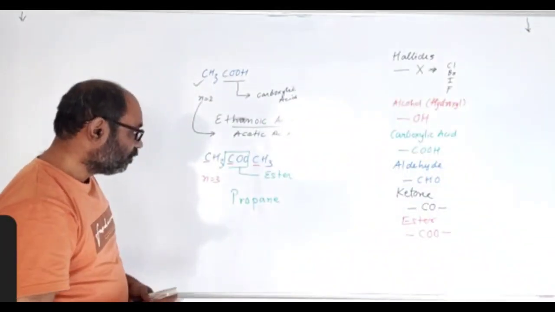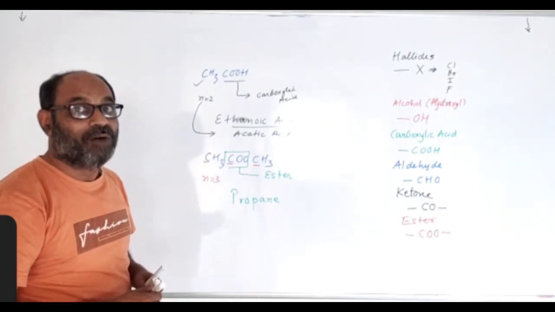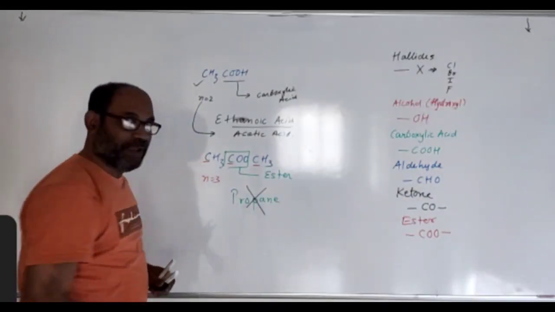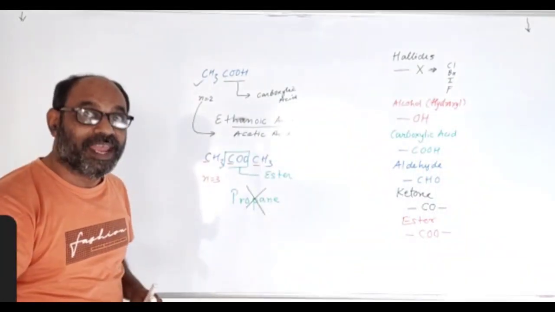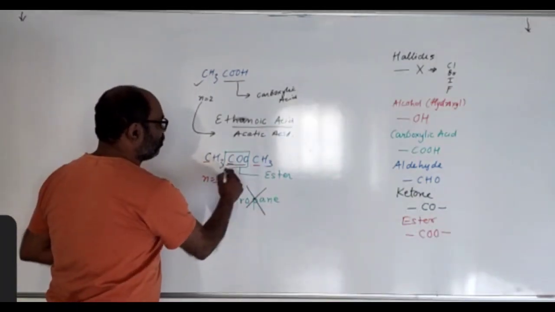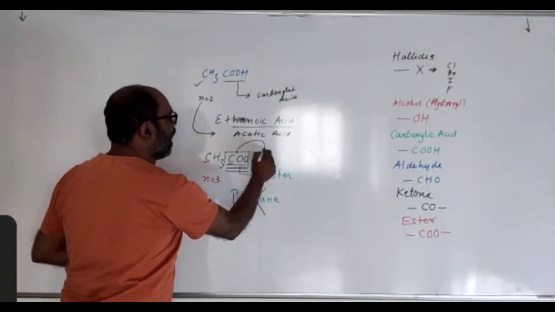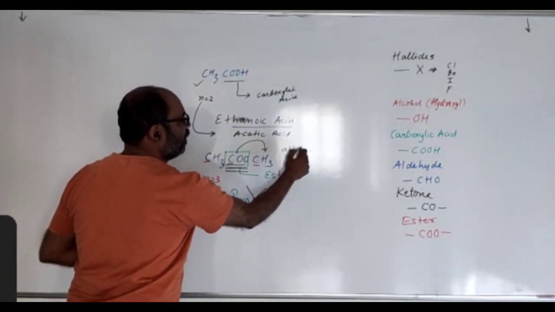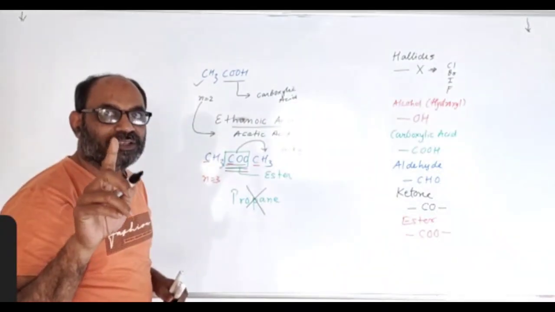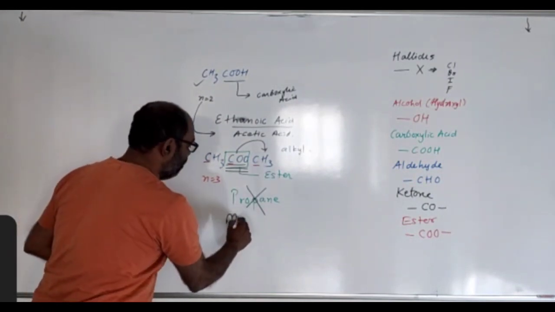Now, what is the name of this? The naming of this compound is different. It's not based on propane. See how to name this compound, which is ester. Where is the functional group? Here, COO. What is the alkyl? Alkyl. After that, CH3. That is one carbon. So it's methyl. When you name it, you have to start from the end. Methyl.